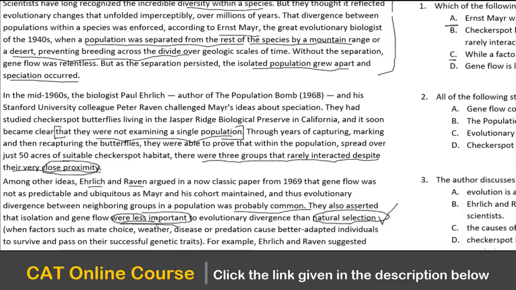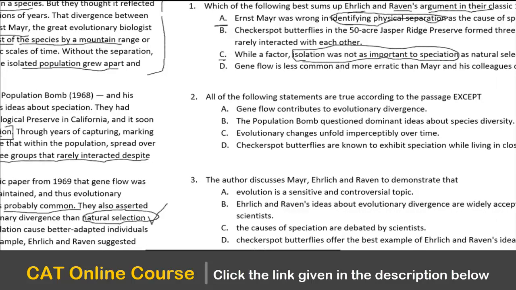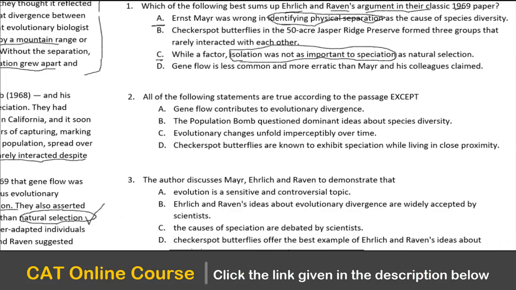That means he does not say that it is not important. So option A puts Mr. Mayr completely in the negative, whereas option C says that isolation was not as important. So this is precisely what Mayr has to say in his paper. C is better than A.